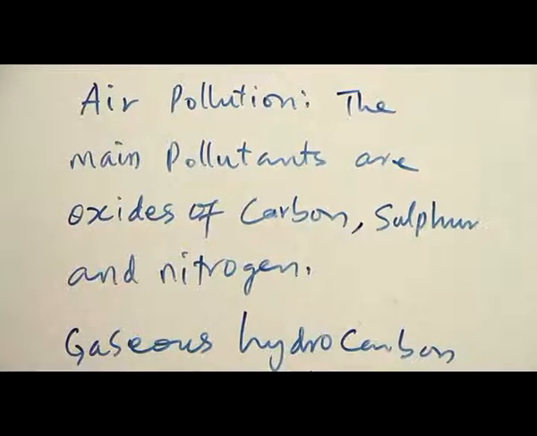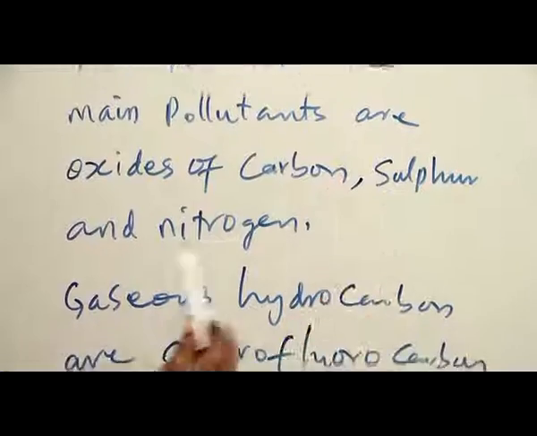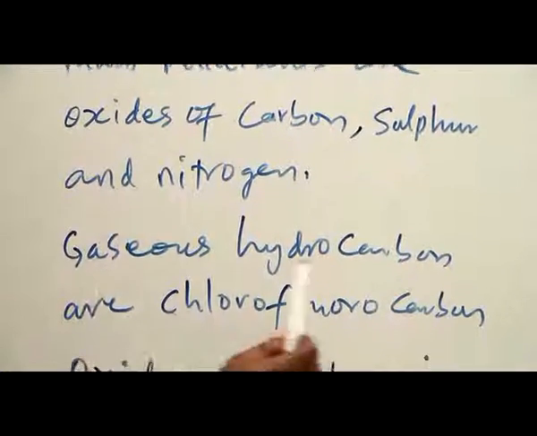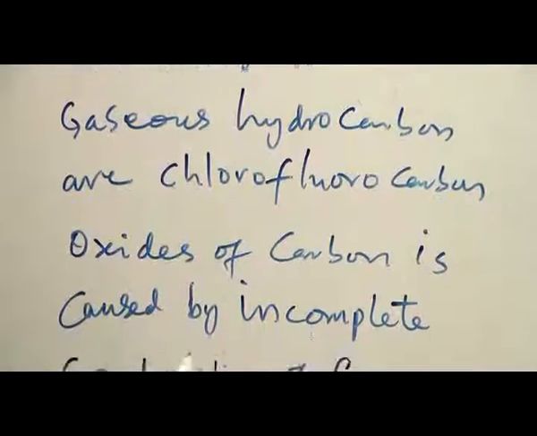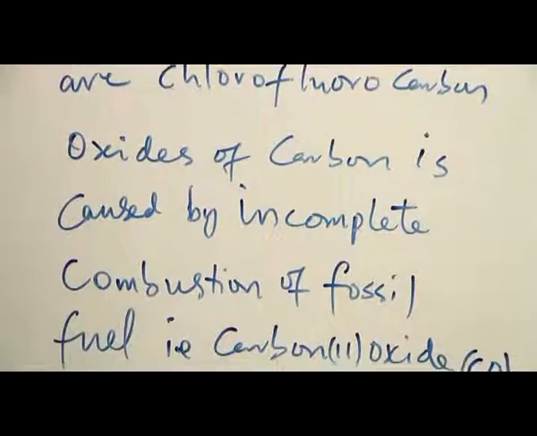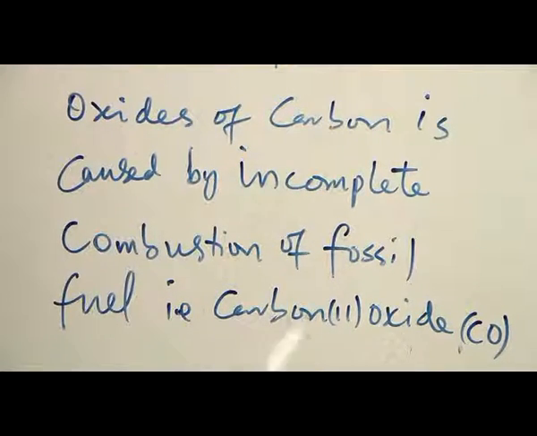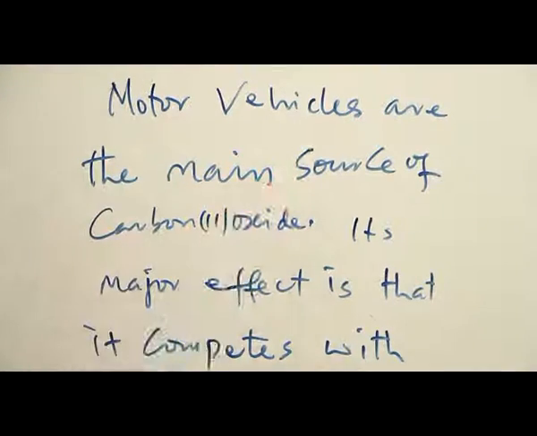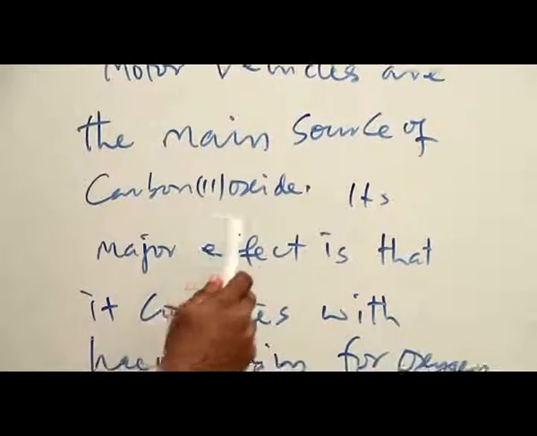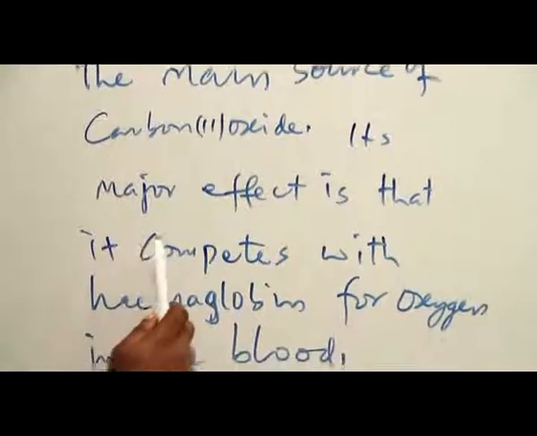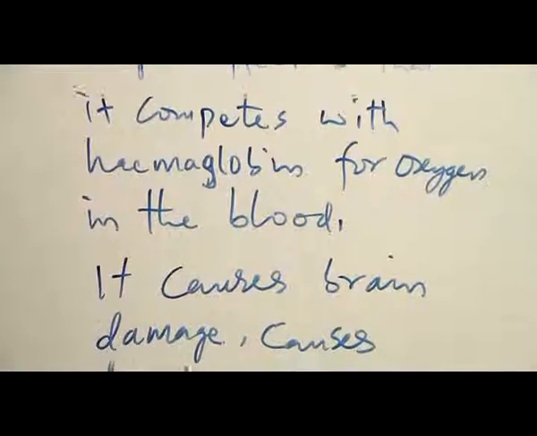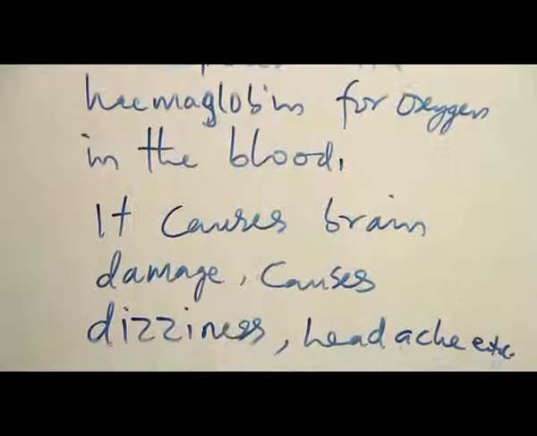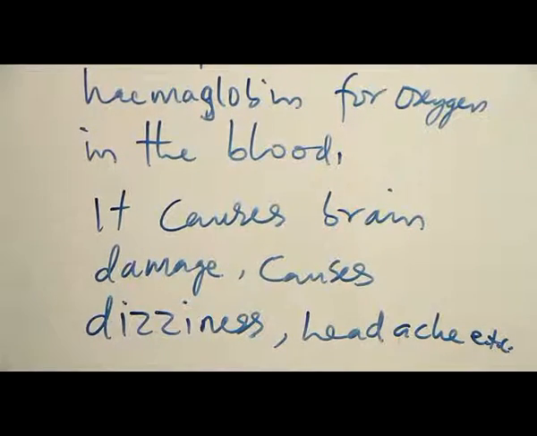Air pollution. The main pollutants are oxides of carbon, sulfur, and nitrogen, gaseous hydrocarbons, and chlorofluorocarbons. Oxides of carbon: carbon 2 oxide is caused by incomplete combustion of fossil fuel. Motor vehicles are the main source of carbon 2 oxide. Its major effect is that it competes with hemoglobin for oxygen in the blood. It causes brain damage, dizziness, headache, etc.